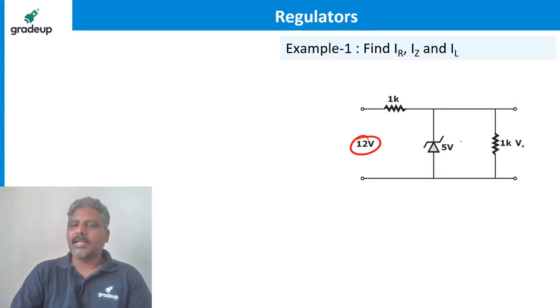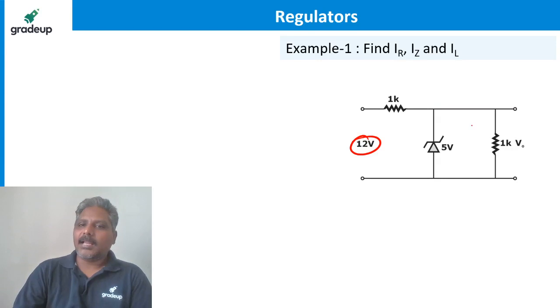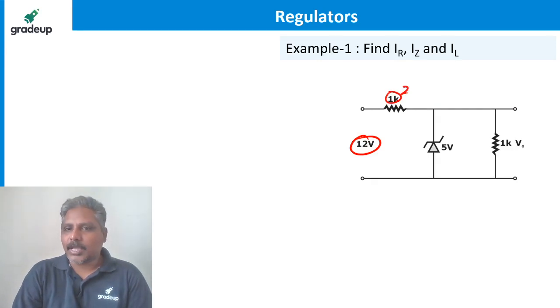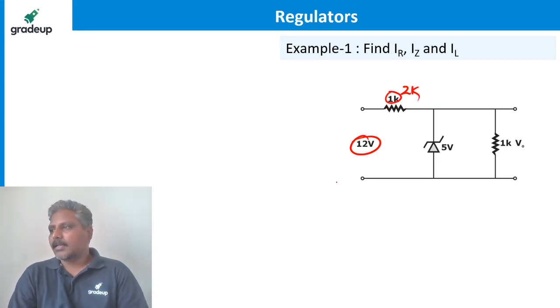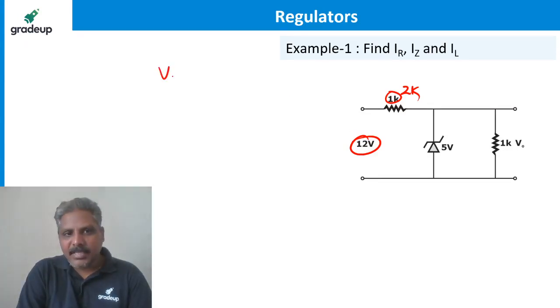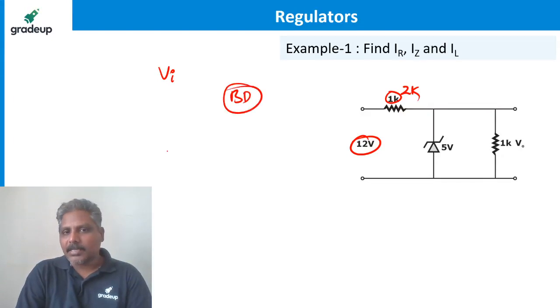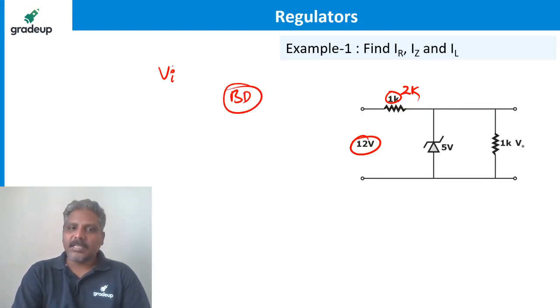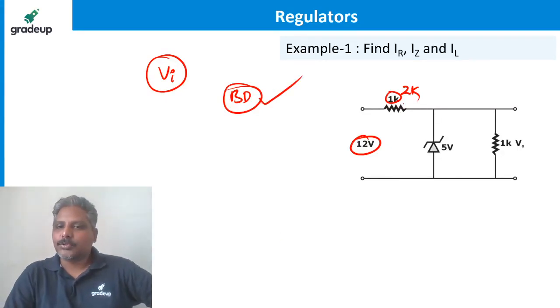Now I'll give you one more question. Let's say this is 2K. Now tell me how much is the VI minimum required so that Zener is under breakdown. Come on, tell me. If this is 2K and this is 1K.